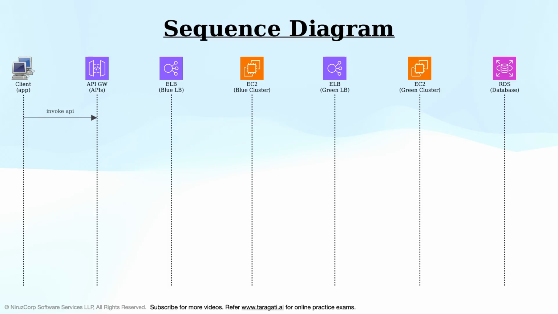Client application sends an HTTP API request to API Gateway. API Gateway forwards the percent of requests to blue ELB cluster endpoint. Blue ELB routes the request to one of the existing version of EC2 instances via load balancer algorithm. Amazon EC2 queries the RDS database by connecting to primary instance.